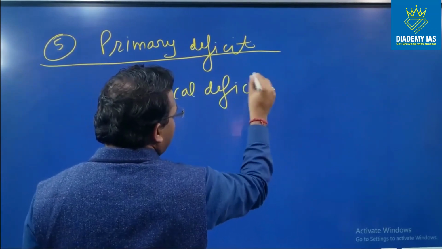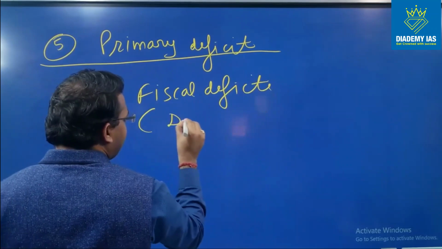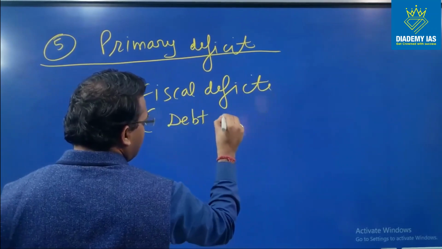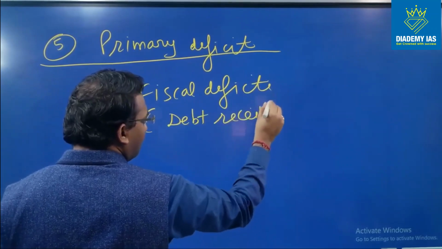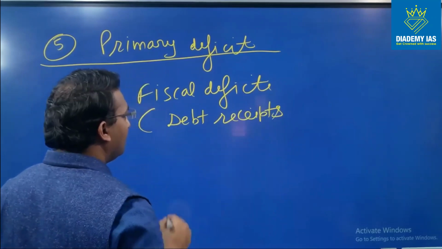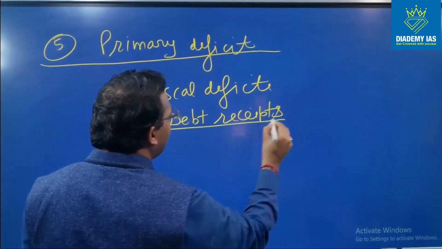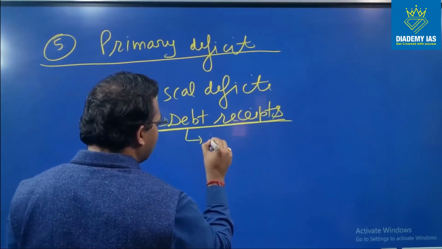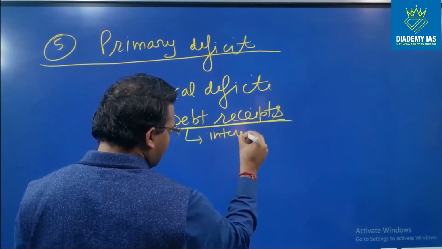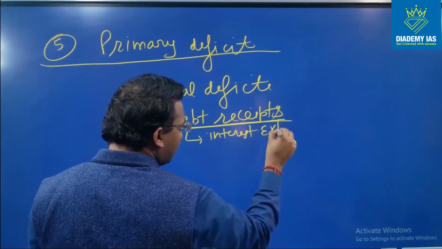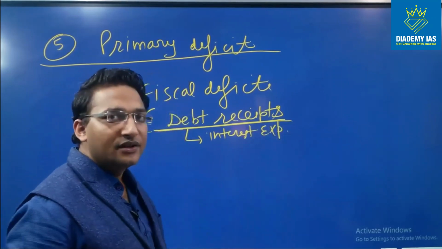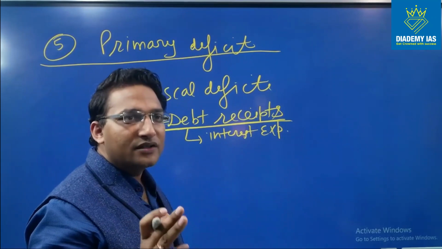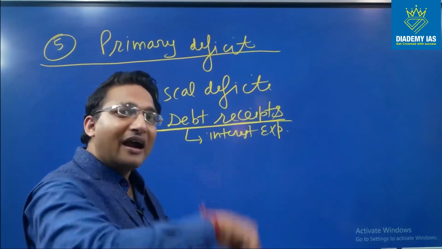Fiscal deficit represents all the debt receipts, the loan that we have taken. Out of this debt we must have paid some interest expenditure. This interest expenditure basically represents the interest on the loans that we took in the earlier years.